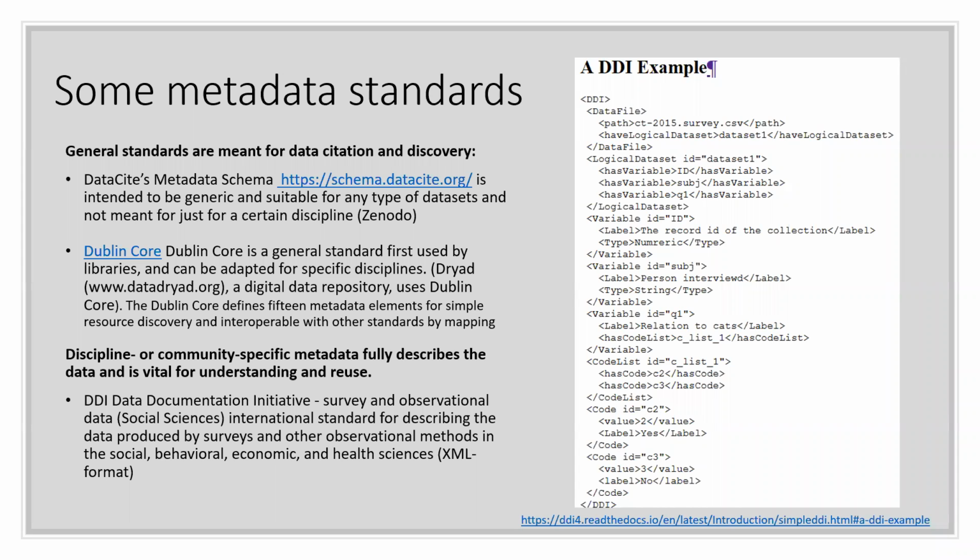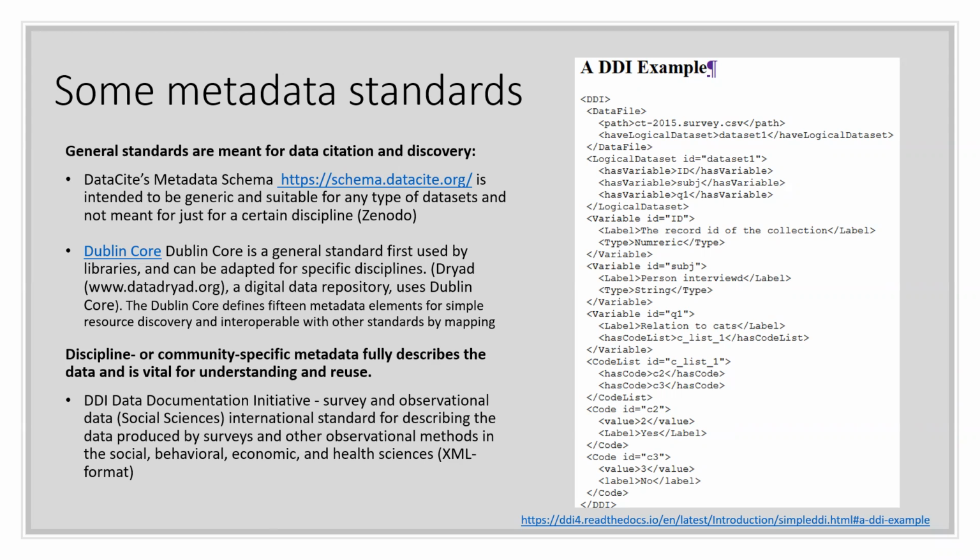So that's why there are a lot of these discipline-specific metadata standards, because they are meant really for understanding datasets and for reusing the dataset. So the elements must be slightly different in these standards.